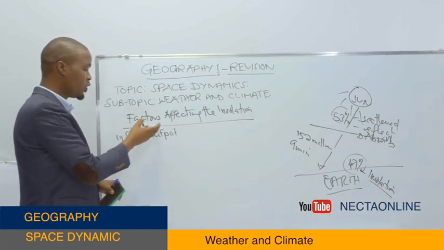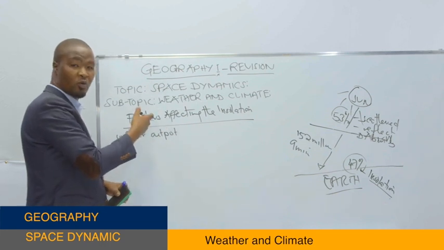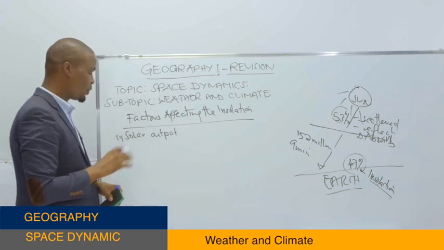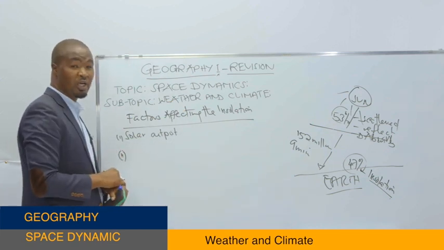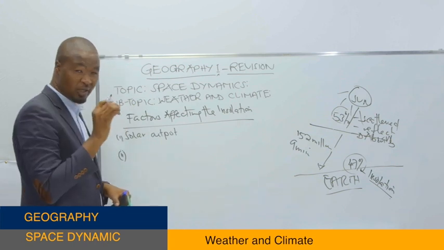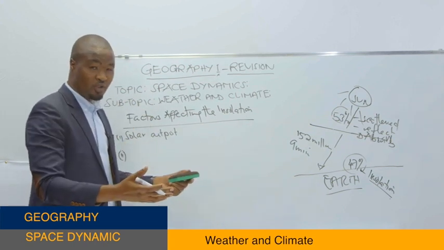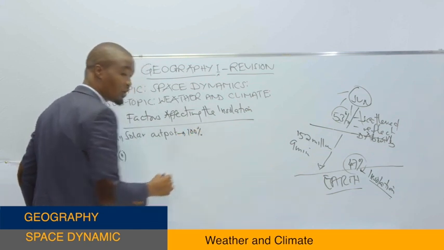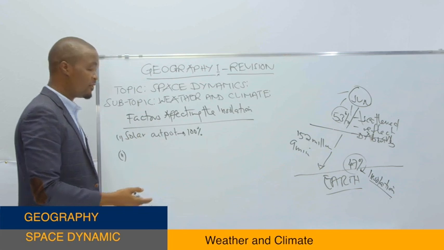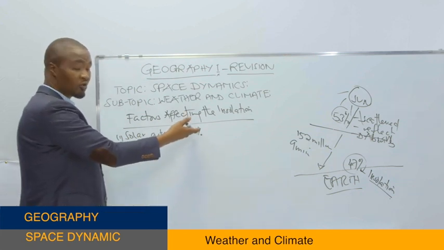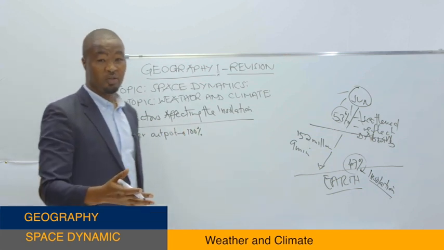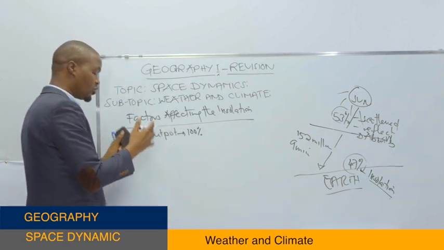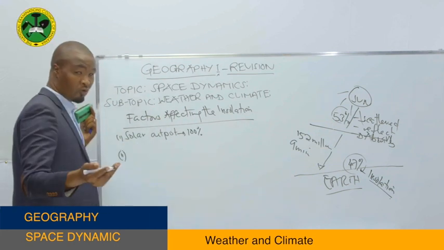Okay, as I've said, right now we know what insolation is, and we are going to see the different factors affecting the insolation rate. So the first factor is solar output. Solar output refers to the amount of solar energy emitted by the sun. So we know the sun always emits 100% of solar output, but it depends. Sometimes it may emit a small amount.